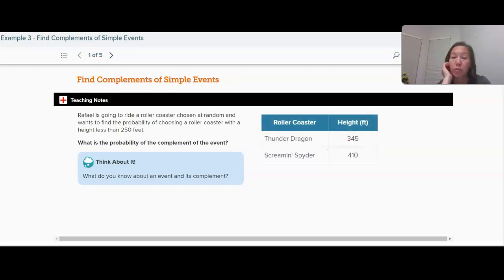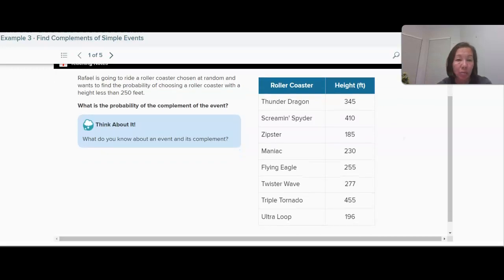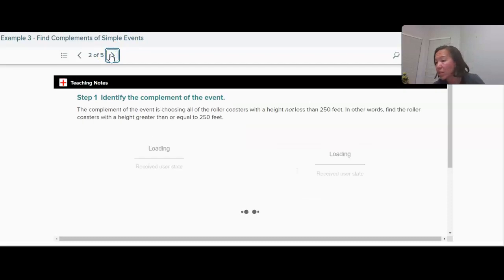On page 534 you see a table. Raphael is going to ride a roller coaster chosen at random. There are 8 roller coasters, and he wants to find the probability of choosing a roller coaster with a height less than 250 feet. What is the probability of the complement of the event? So first, what is the complement?